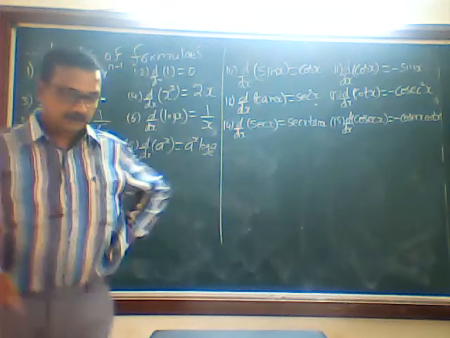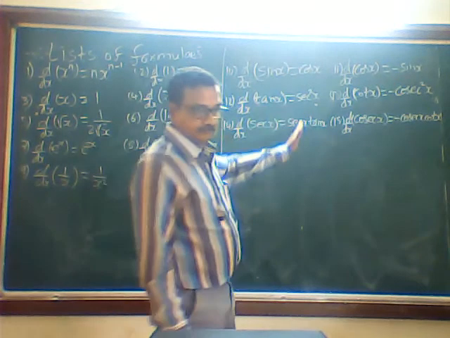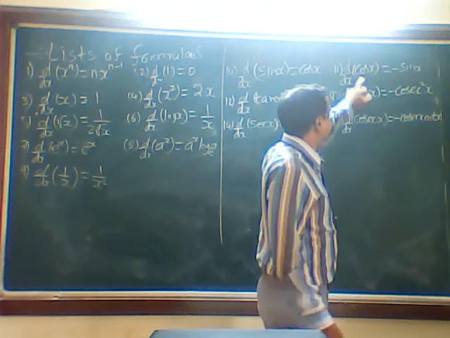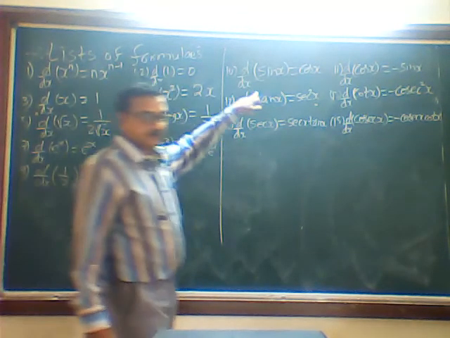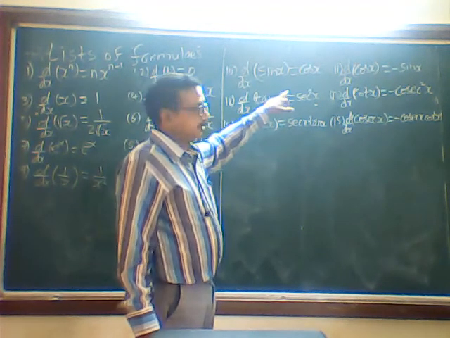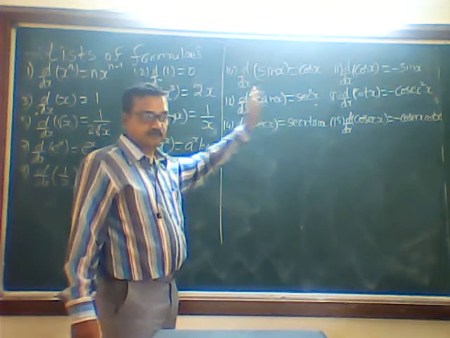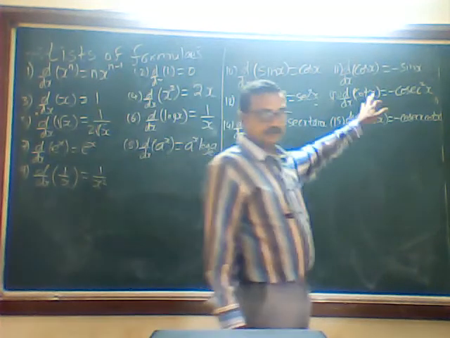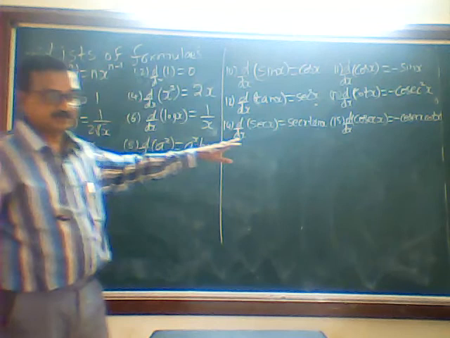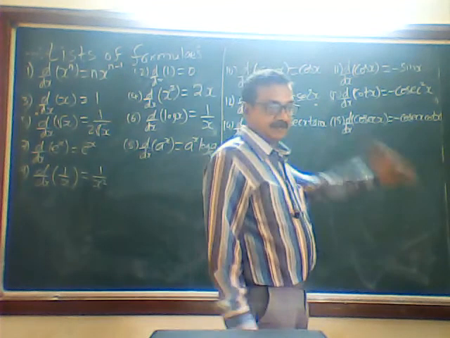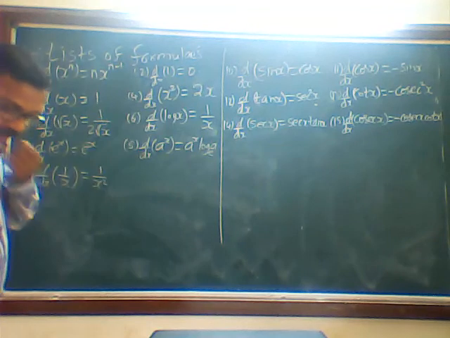Okay. Now I am telling you why I have written it this way. See here, on this side all are positive, on this side all are negative, and they are starting with C. Now you have to remember d by dx of sin x is cos x, and d by dx of cos x is what? Minus sin x. d by dx of tan x is sec square x. d by dx of cot x is minus cosec square x. Then d by dx of sec x is what? Sec x tan x. d by dx of cosec x is what? Minus cosec x into cot x. Okay. So you have to be ready with these formulas.